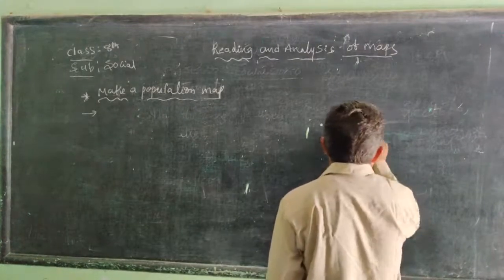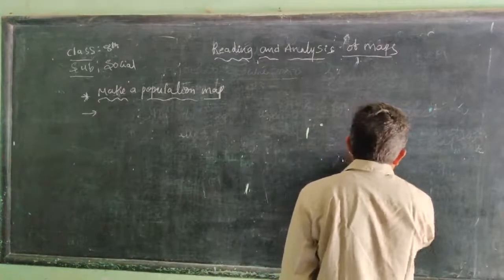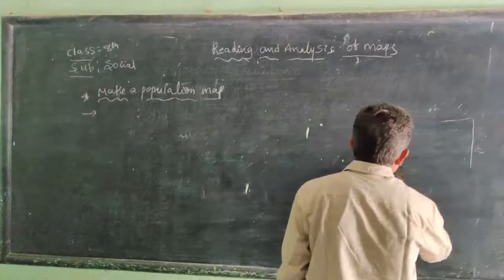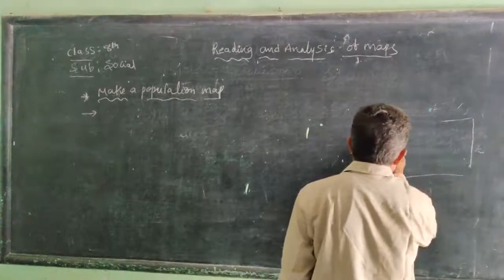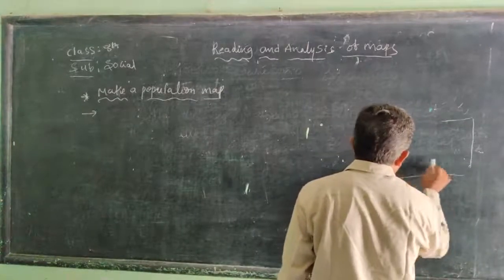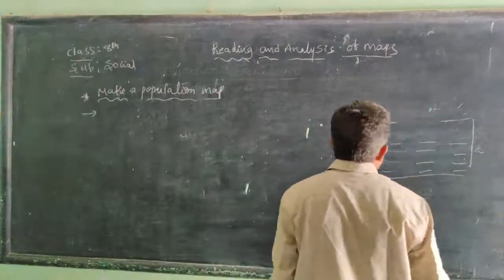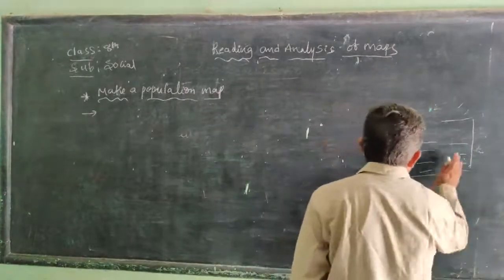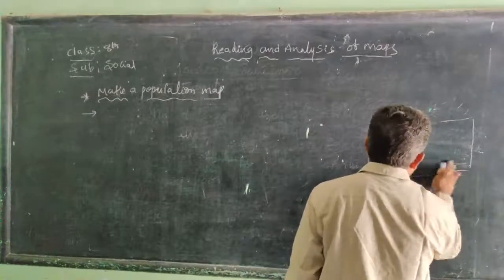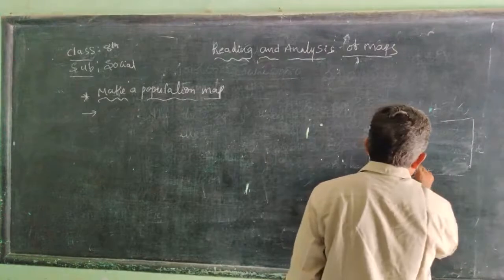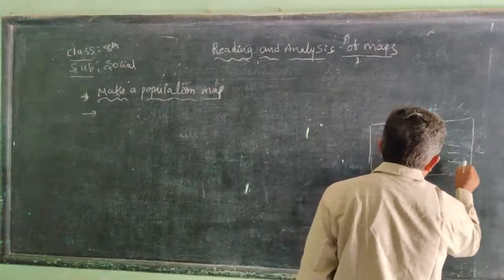For example, this is the classroom, right? Here there are benches, these are the benches.